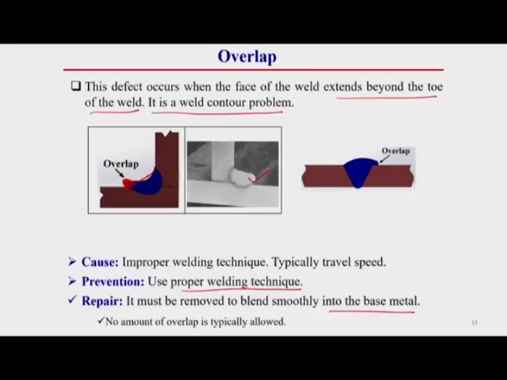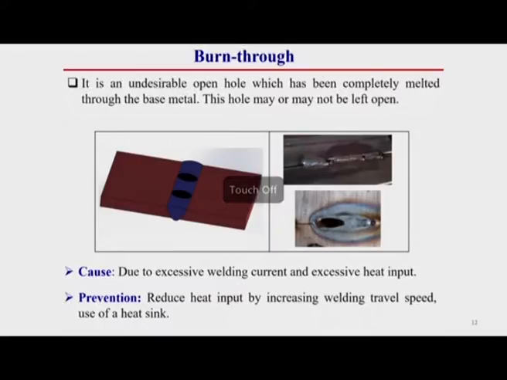You see here this overlapping in an actual welding sample, here you see this much overlapping has occurred. That means outside this toe, this much welding material is coming out. Then burn through. It is an undesirable open hole which has been completely melted through the base metal. Like this is a burn through, so that means through the entire thickness of the weld there is a hole.